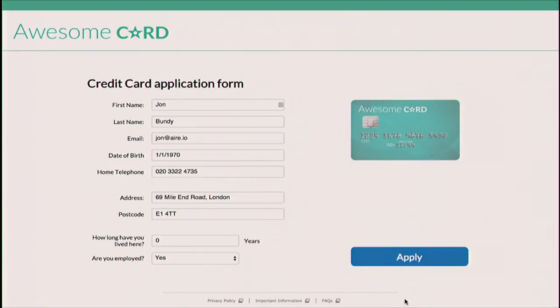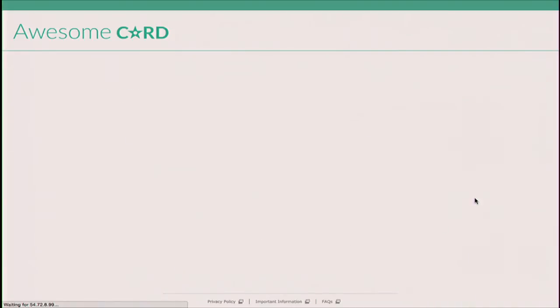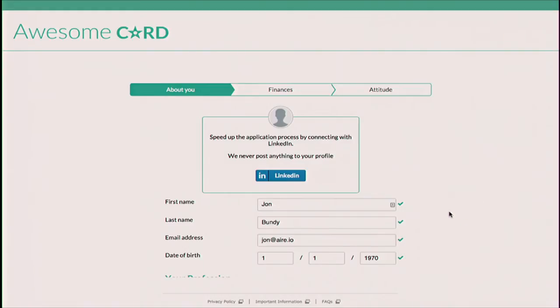So let's rewind back a bit. And we're back in the same situation, moment of glory. Everybody's happy once again. And John, give us a click. And obviously, in this instance, the Aire API triggered. So the customer did not get rejected. Let me walk you through 2 big things that just happened. One, the customer didn't get rejected, and they get a chance to build an instant credit profile. But secondly, the customer hasn't left the Awesome Card experience. In fact, our API is designed such that it inherits the customer experience and leaves the user experience perfectly intact, such that the user is absolutely on the same website, never having to deviate and move off somewhere else.